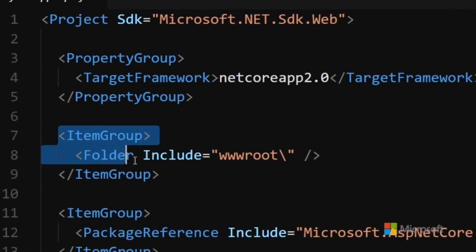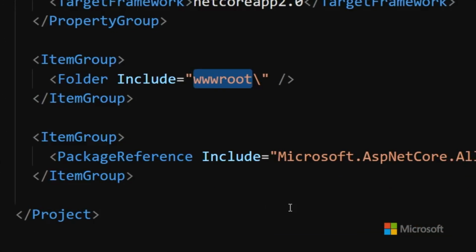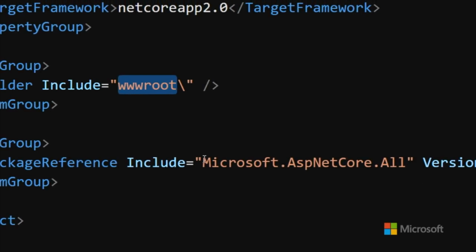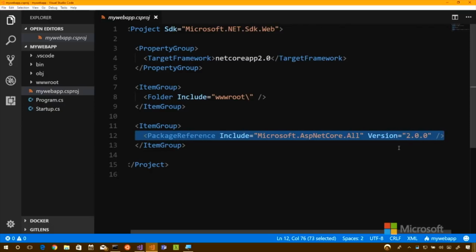This is new, indicating that there's a folder called wwwroot that we'll talk about in a little bit. And we have our first package reference, ASP.NET Core, specifically .All, so literally everything. It could, in fact, be listed one item at a time, because ASP.NET is broken up into lots of different pieces.